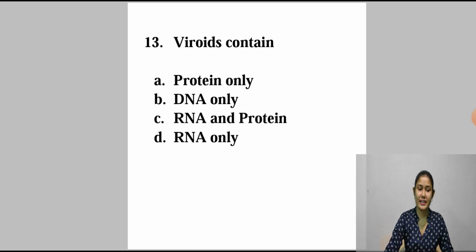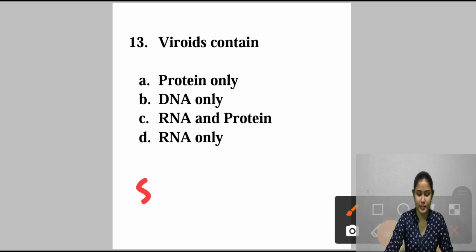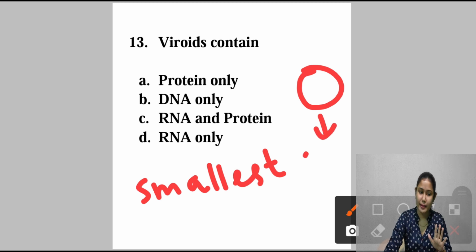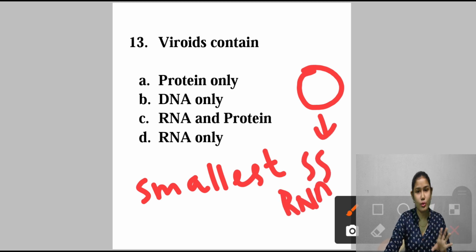Now come to question number 13. Viroids contain protein only, DNA only, RNA and protein, RNA only. Okay. So पहले ये जान लेते हैं what are viroids. Viroids are the smallest infectious pathogen known till date, which are composed of short strand of single stranded RNA which are circular, and they are devoid of any protein coat. So they contain only RNA. There is no protein, there is no DNA.